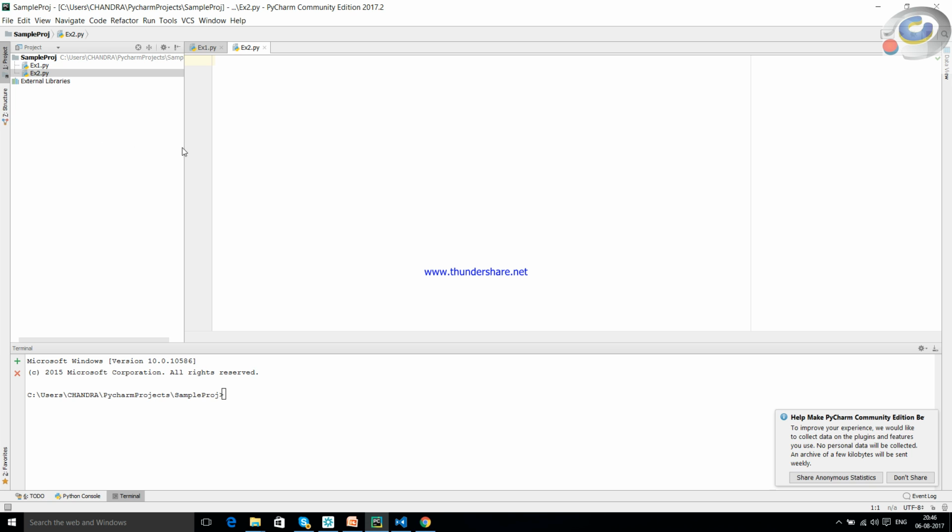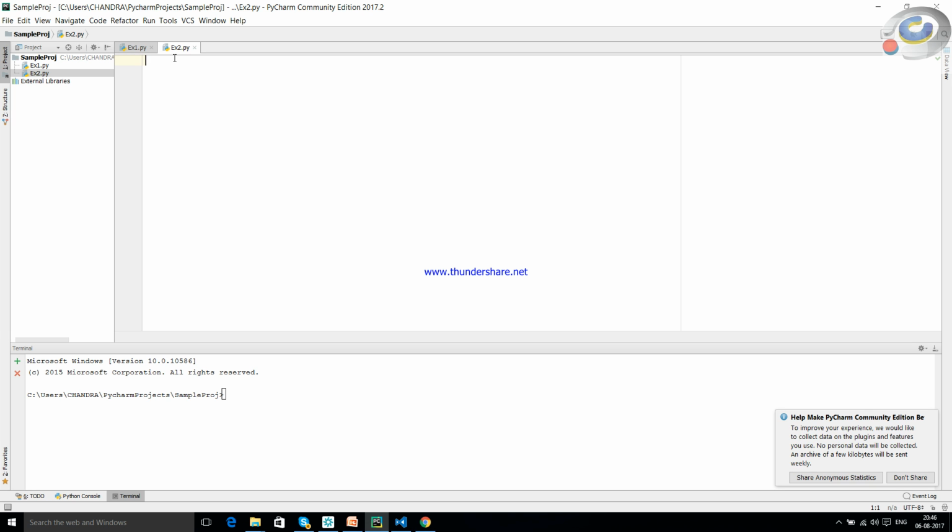This is the project explorer window, and this is the code window, the place where we write our code for Python. And this is our terminal, where we can compile our Python code, or rather interpret it, and finally get the output using the PVM, which we call the Python virtual machine. So this is how the IDE looks, or rather works.